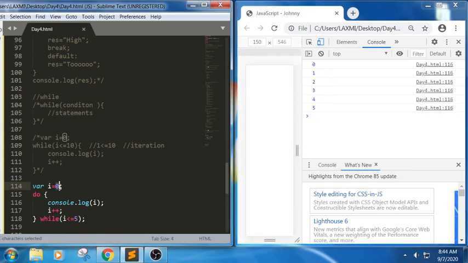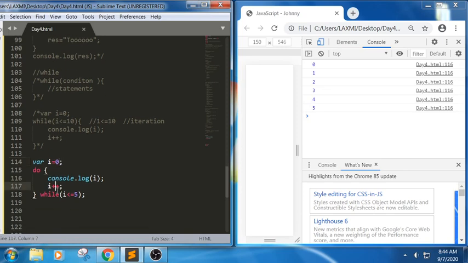In the sense, first it will try to have this, but which one do we need to prefer? Always, when compared to while and do while, we prefer the while statement, because in the while it will check the condition before itself, so it will save us execution time. Whereas in the do while, if the condition has not met, it's a waste of time, executing all the statements and checking the condition at the end. So we generally prefer the while statement when compared to do while.